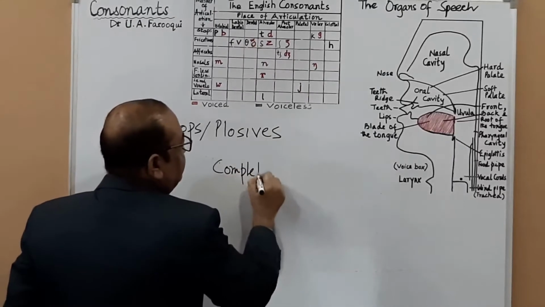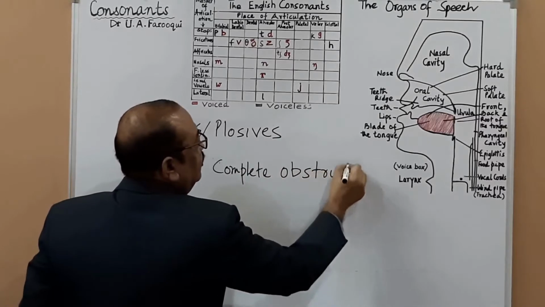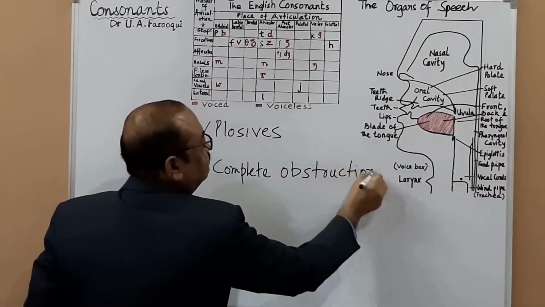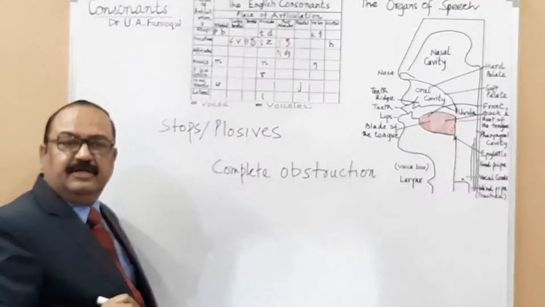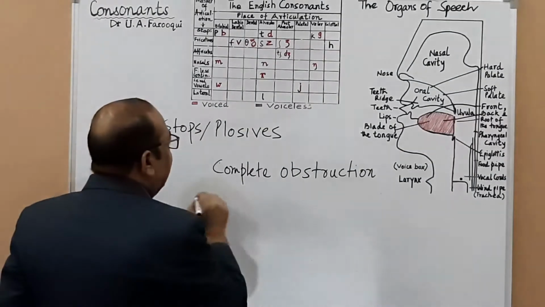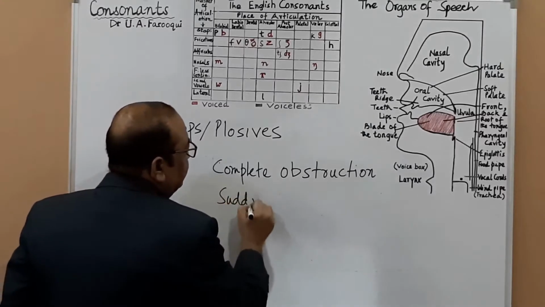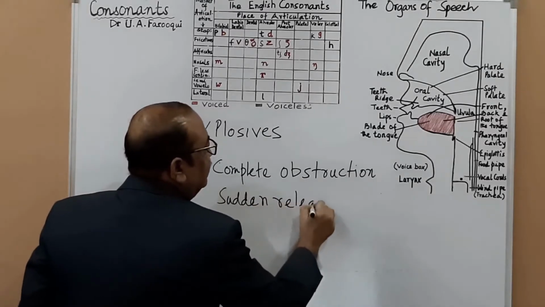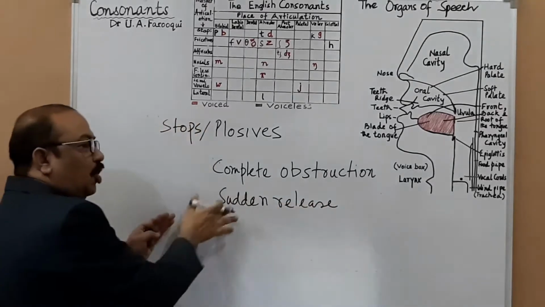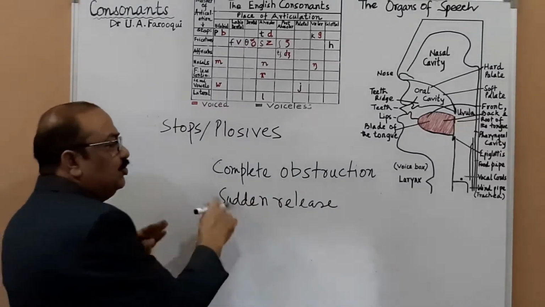Complete obstruction, and then sudden release of breath. It means first you stop the air, and then you release it suddenly.